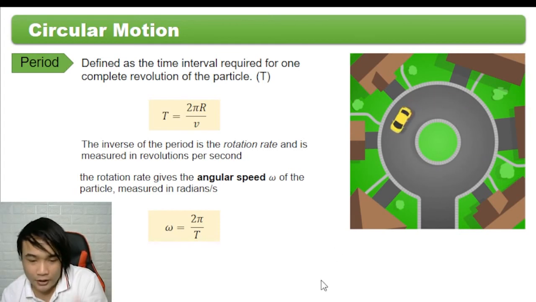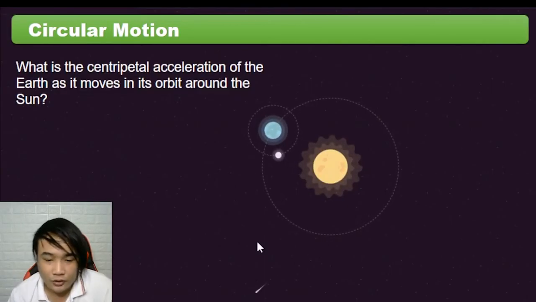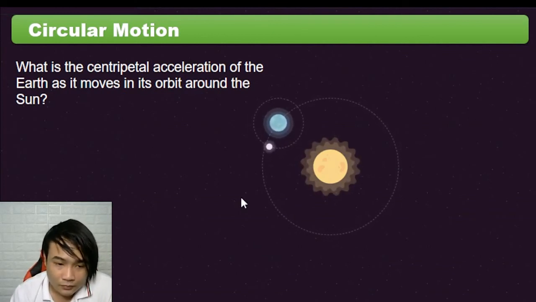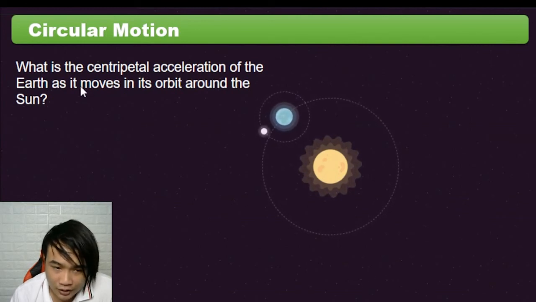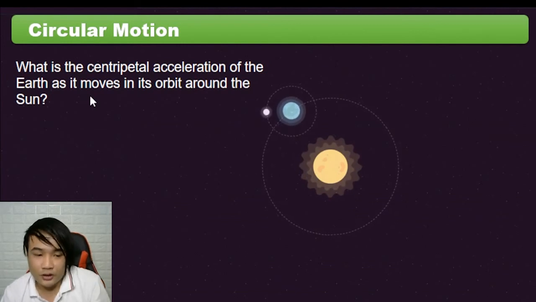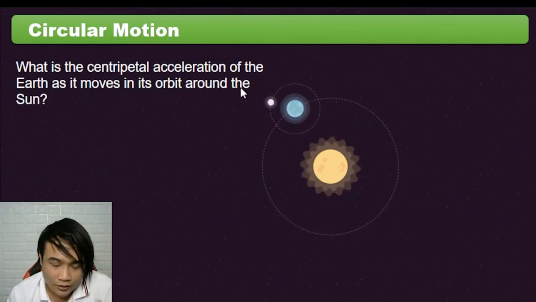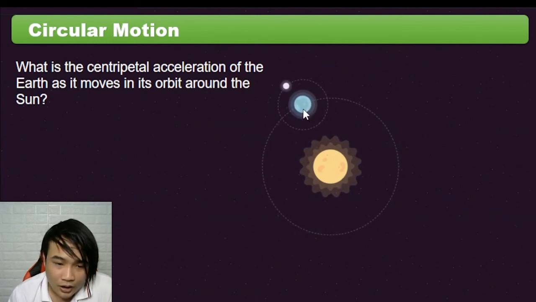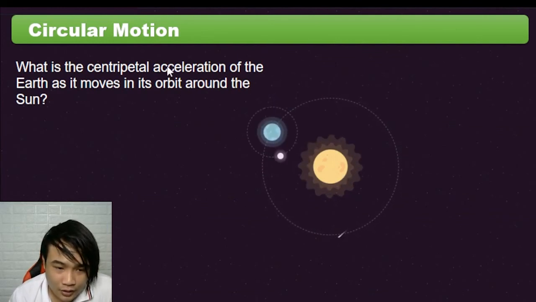So para mas madali nating maintindihan ito, example natin. So ito example na pinakamadali. So what is the centripetal acceleration of the earth as it moves in its orbit around the sun? So yan, hahanapin lang natin yung centripetal acceleration ng earth.